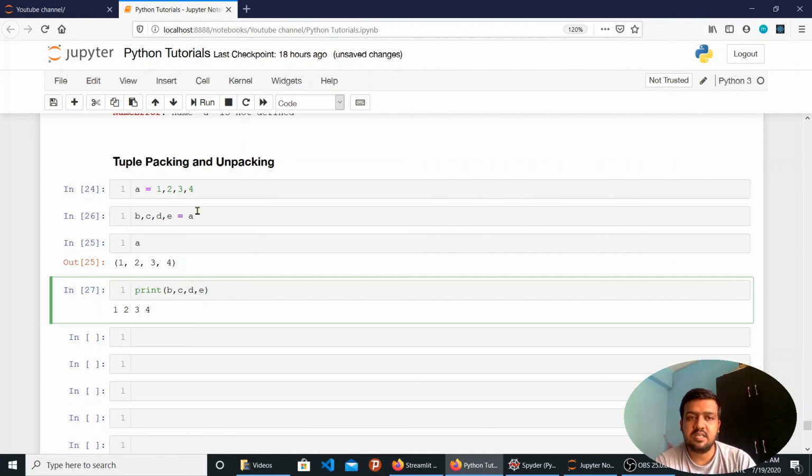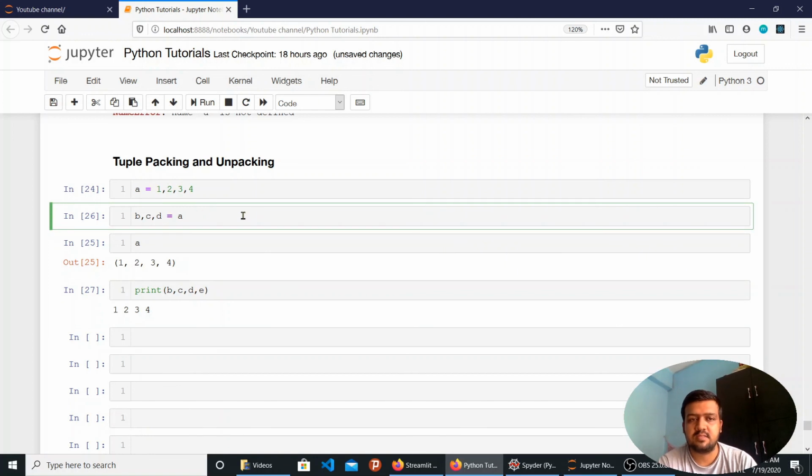But remember guys, you cannot unpack fewer or more values than what are already packed in the tuple. Let's say I have these 4 elements, so I cannot write b, c, d equals a. It will not take only 1, 2, 3 and ignore the 4.